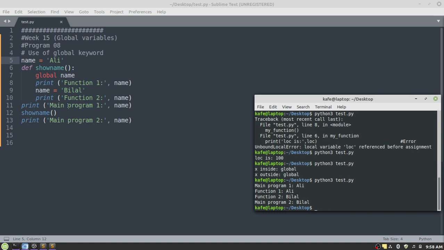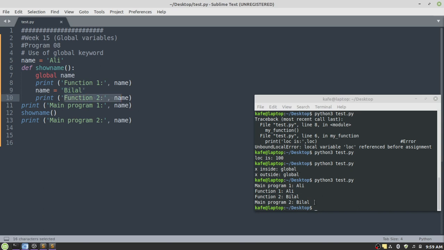First, you can see from here, the program execution starts from here. It will display the string main program 1 and then the current value of the name variable. So the current value is Ali. You can see it displays Ali. Then we have a function call, control will transfer here, and from within the function body we are going to print this statement. Function 1 is the string that will be displayed, and then the current value of the name global variable, that is Ali. The second line here is the output. After that, we have modified the value of the global variable, and then we want to display it.